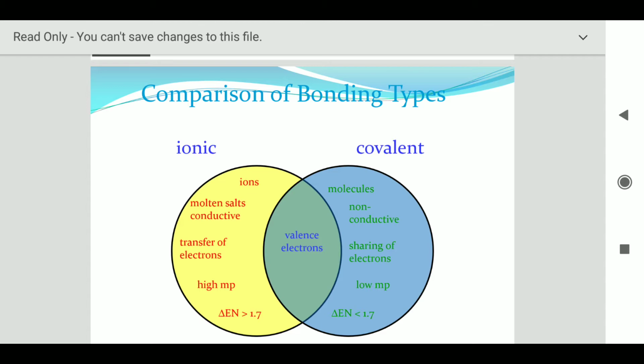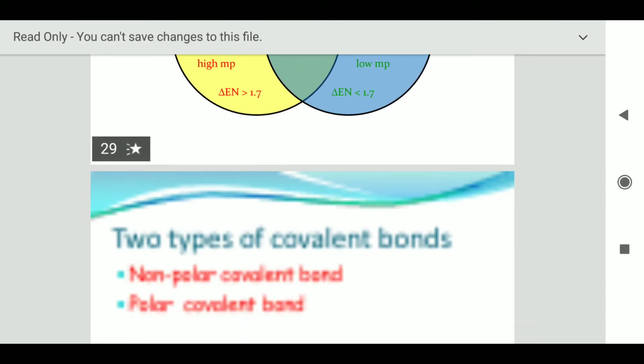boiling point also. If we talk about ionic compounds, molten salts are conductive, because ions become free, so they can conduct electricity and heat, and there is a transfer of electron, whereas in covalent there is a sharing of electron. And ionic compounds will always have a higher melting point, and their ionization energy also is higher, whereas in covalent compounds the ionization energy is less.